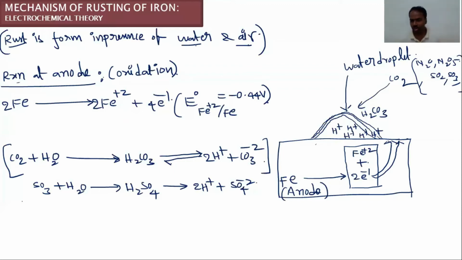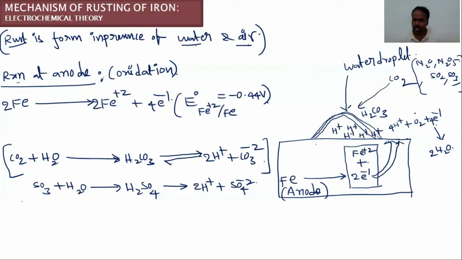here the electrons reduce the oxygen gas in the presence of H plus. So H plus is present, so electrons will reduce the oxygen gas to form H2O. Take the reaction here, 4H plus, so this is 2H2O and 4 electrons.